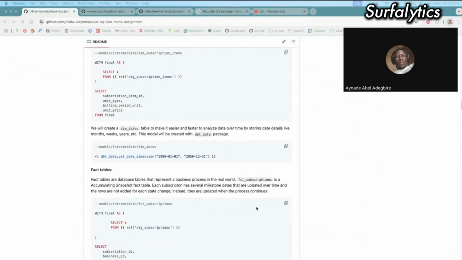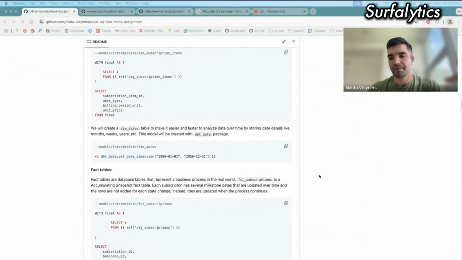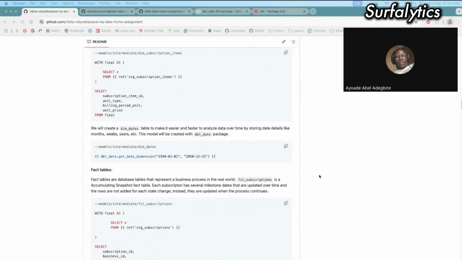In terms of storage, creating the dim table for the dates ensures quick data joining and no need to write complex transformations to get certain date fields. But does the solution it provides outweigh the cost?